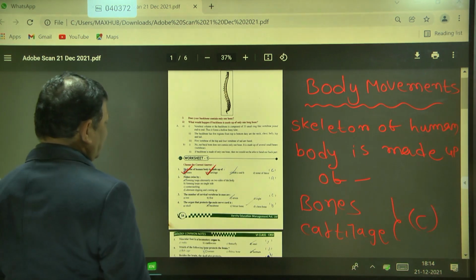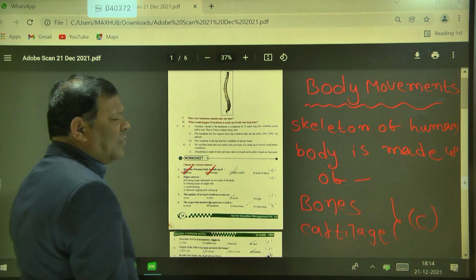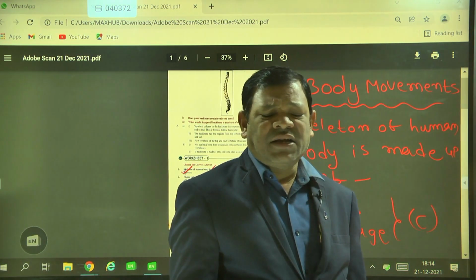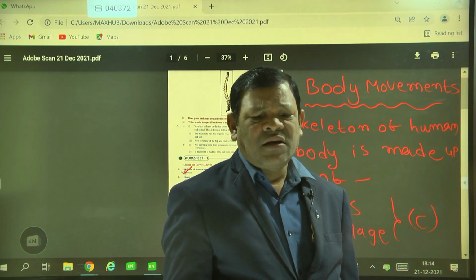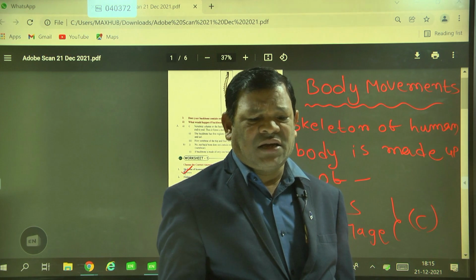Next, the second question. Fishes swim why? Actually fishes are aquatic organisms. Fishes have gills as their respiratory organ. With the help of fins they can swim in the water.